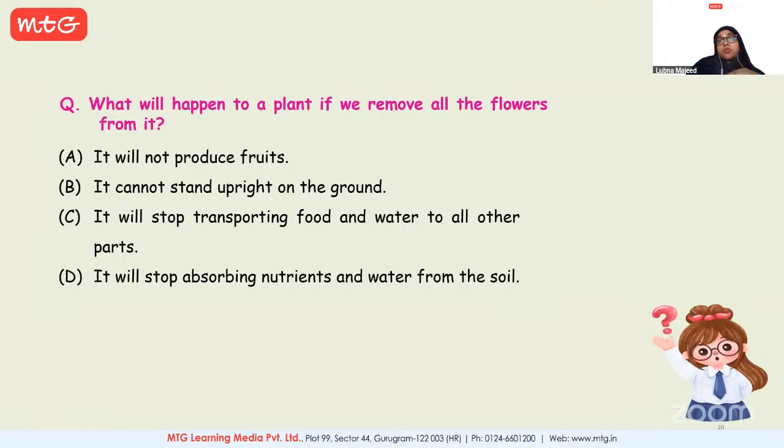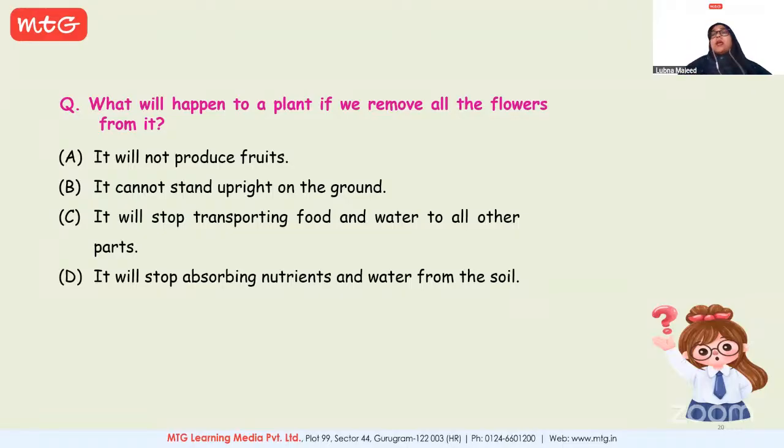Then, it will stop transporting food and water to all other parts. This is a function of the stem. It will stop absorbing nutrients and water from the soil. This is a part of the root. So here, when you go through different options, go through each and every option and remove the ones that are not relevant or not correct. The ones which are not correct, you just strike them and focus on the others.